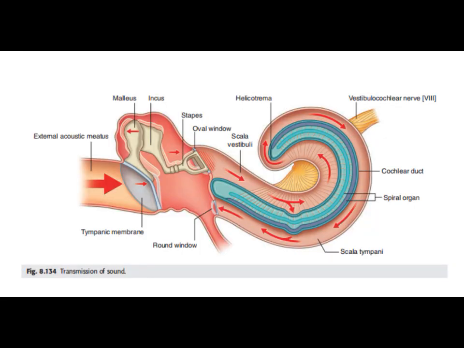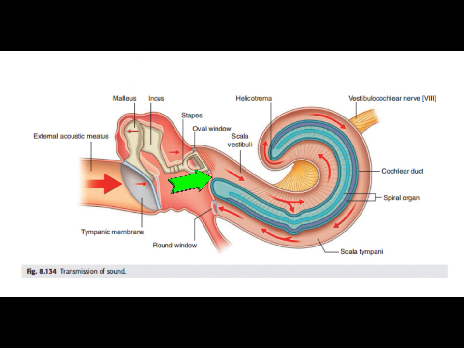Transmission of sound. A sound wave enters the external acoustic meatus and strikes the tympanic membrane, moving it medially. As the handle of the malleus is attached to this membrane, it also moves medially. This moves the head of the malleus laterally. Because the heads of the malleus and incus articulate with each other, the head of the incus is also moved laterally. This pushes the long process of the incus medially.